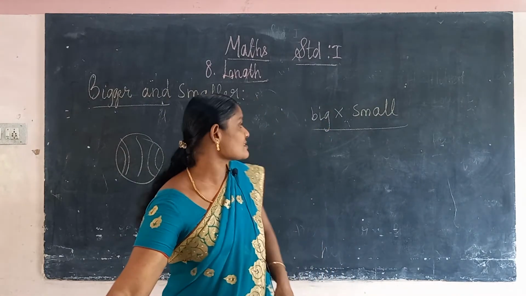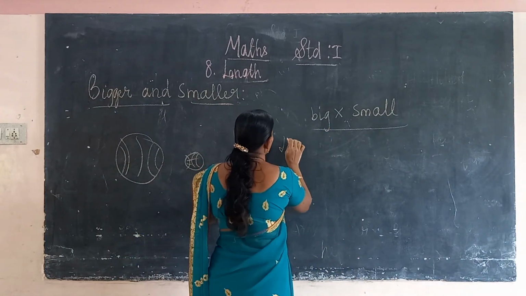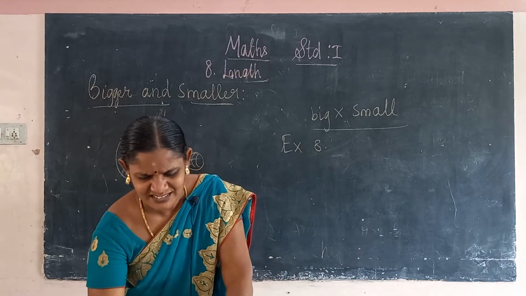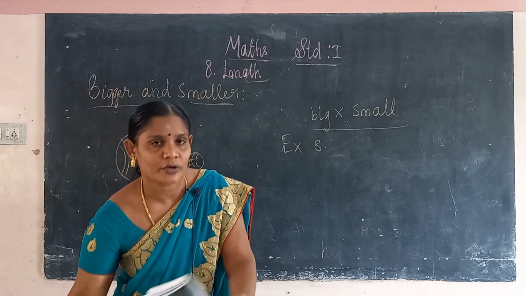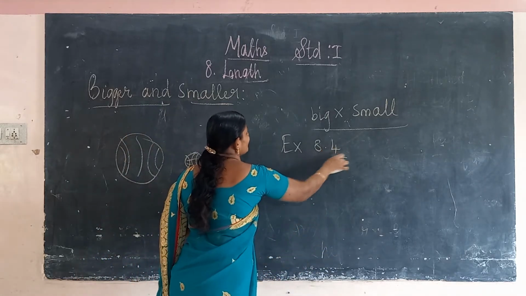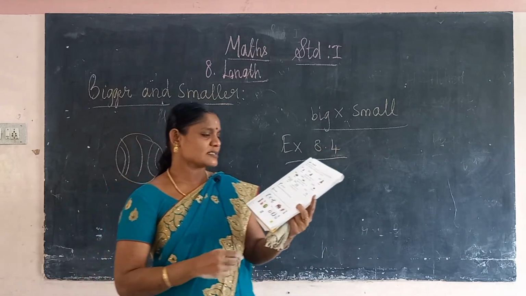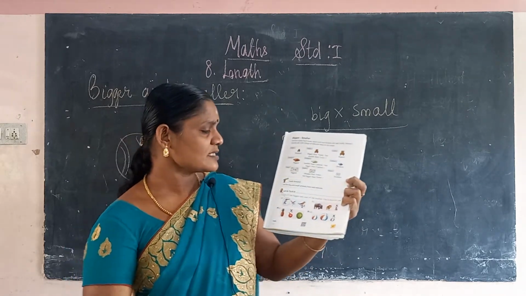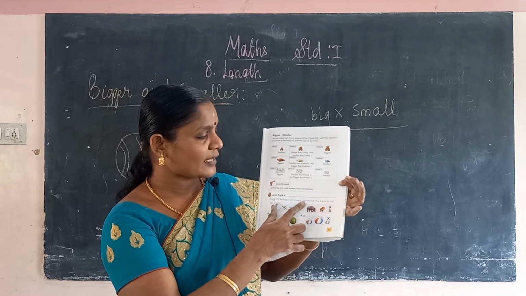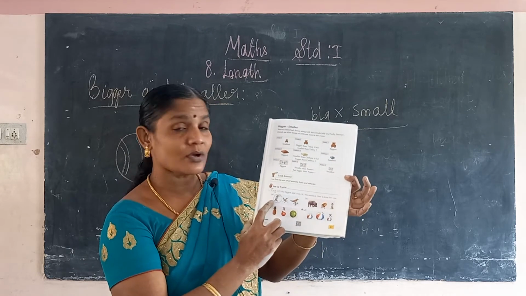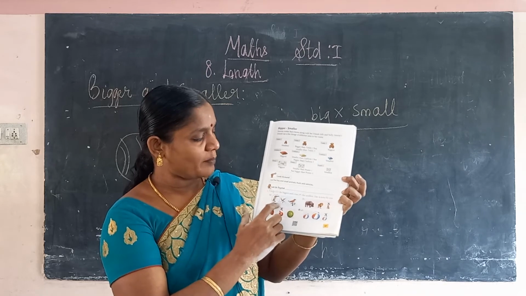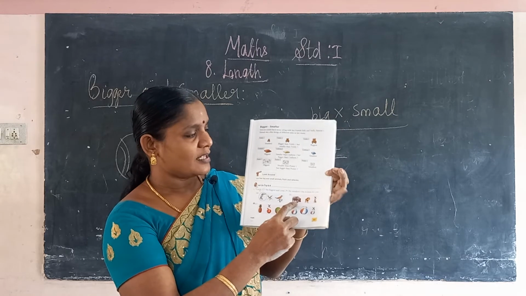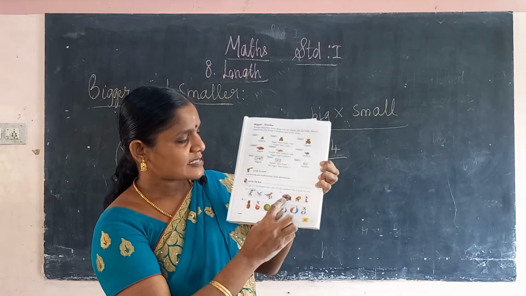What is the next exercise? Exercise 8.4. We see 8.4. So let us discuss 8.4. Okay, you see this: circle O for bigger and cross for smallest. One is done for you. Here some birds are there. You draw a circle for the bigger one, and next for the smaller one you put a cross. Then here you see this second picture.